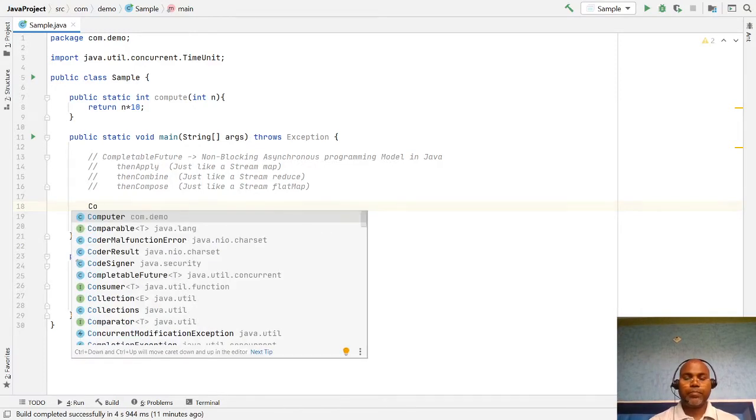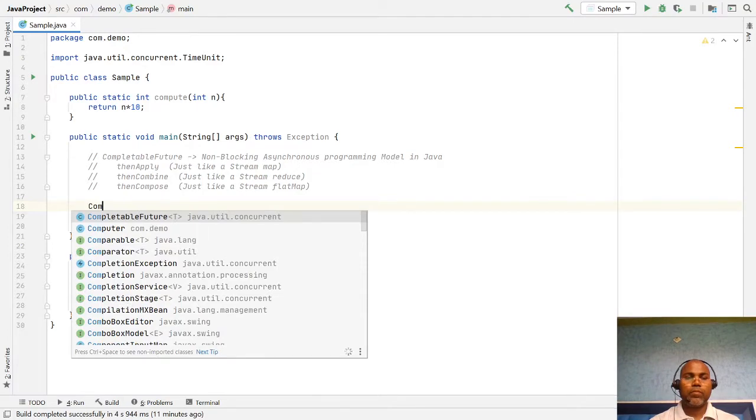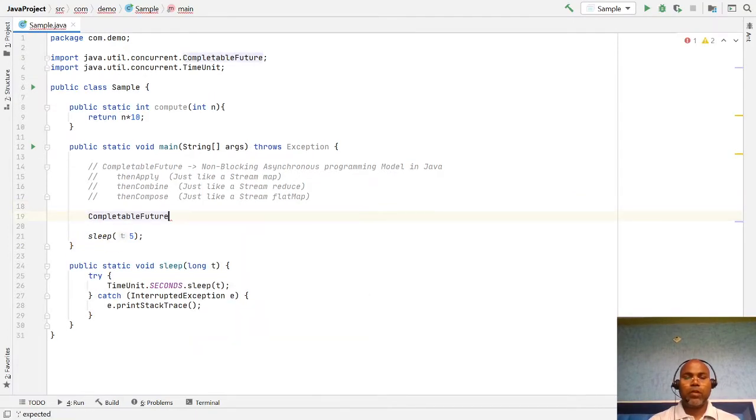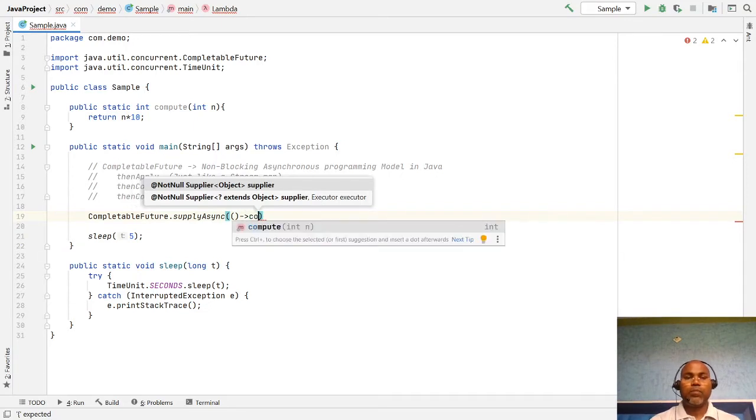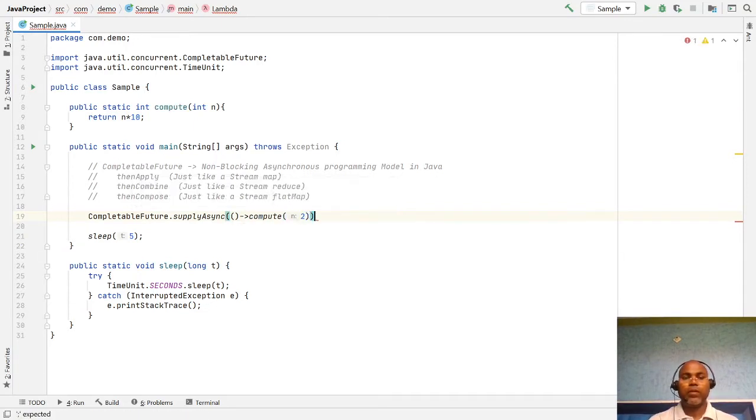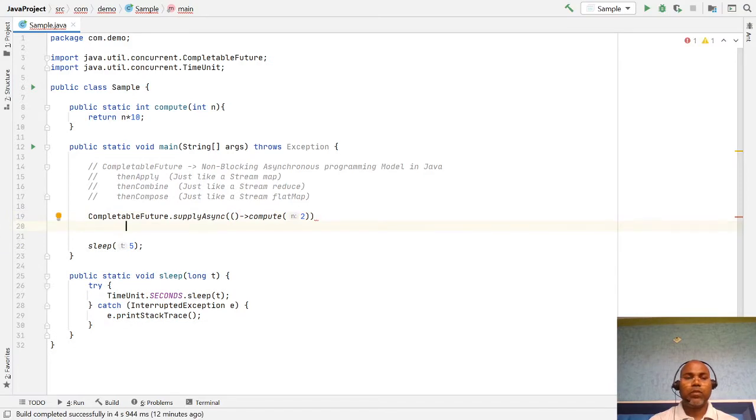CompletableFuture.supplyAsync, and here we pass our method compute, passing any number. So this code runs in a non-blocking fashion, and after running, what would be the outcome?